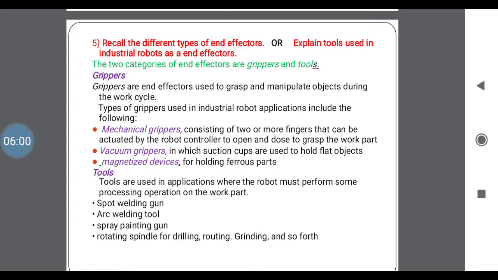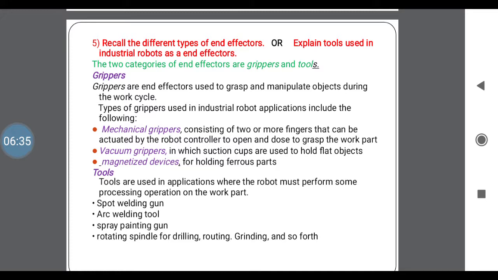The mechanical grippers consist of two or more fingers. The fingers, meaning robot arms, are controlled by the controller to open and to grasp the work. These are mechanical grippers. Vacuum grippers use suction cups to hold flat objects, by using vacuum. You may know vacuum cleaners. The same application we are using in robots to hold the object. Next one is magnetized devices for holding ferrous parts using magnetic force.